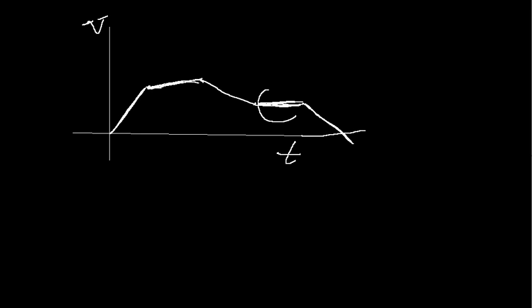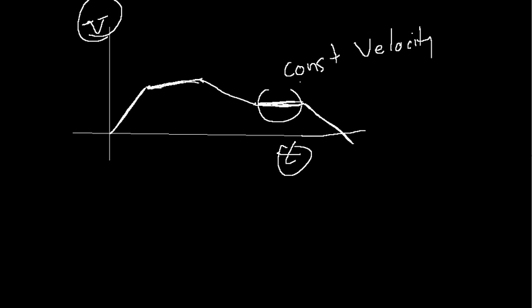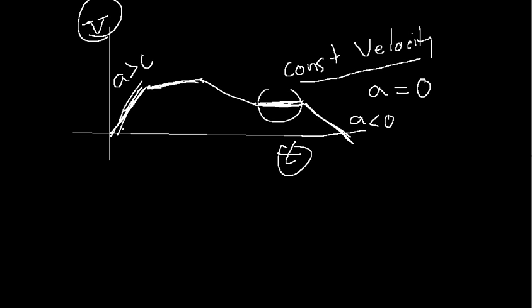A horizontal line means they're going at a constant velocity, because this is velocity versus time. Constant velocity means acceleration is 0. And remember what we said: you're going to get the acceleration from the slopes of these lines on a velocity versus time plot. So if the slope is horizontal, acceleration is 0. If the slope is like this, acceleration is negative. If the slope is like this, acceleration is positive.